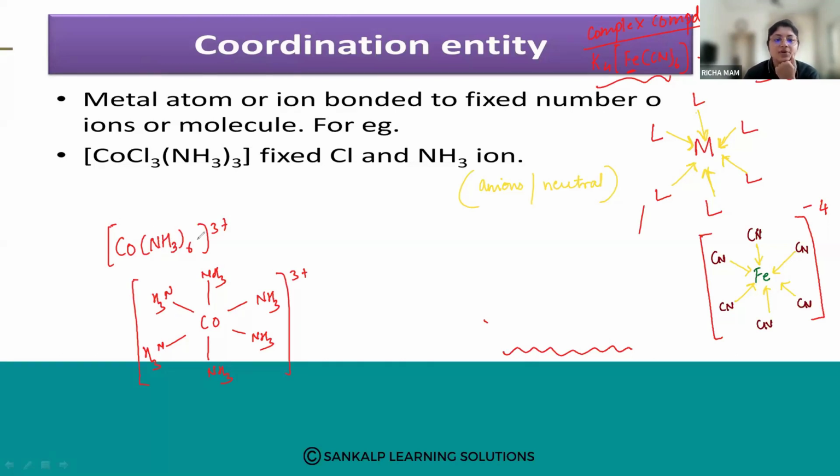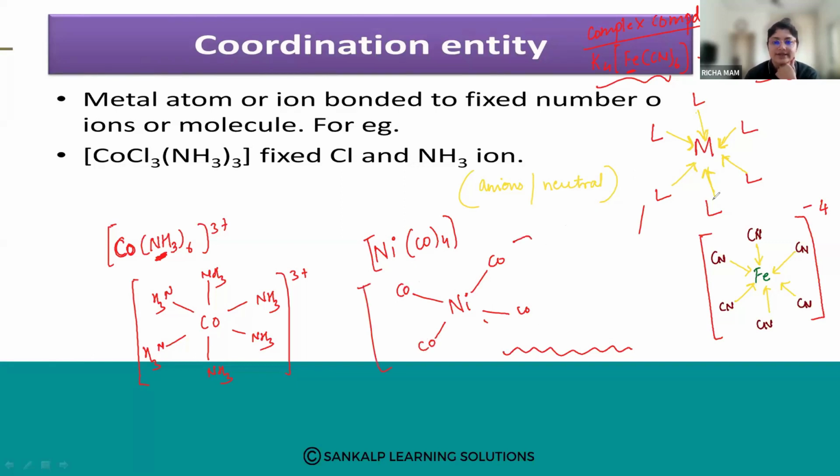Now here the number of NH3 and cobalt is fixed. So how many NH3 should be linked to your cobalt? That is fixed. It forms a coordination number of 6 only. So the compound formed with cobalt will have coordination number 6. Suppose I have a nickel tetracarbonyl compound. Here nickel is in the center and you have 4 carbonyl groups.